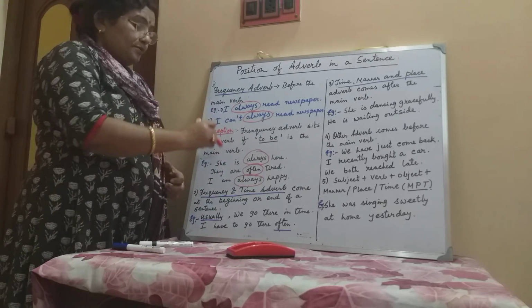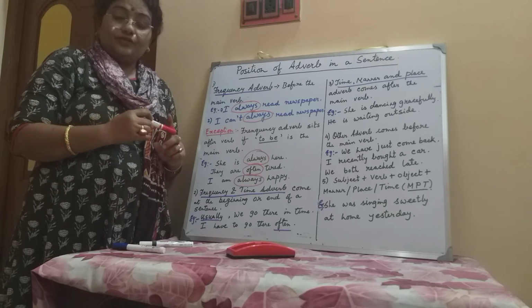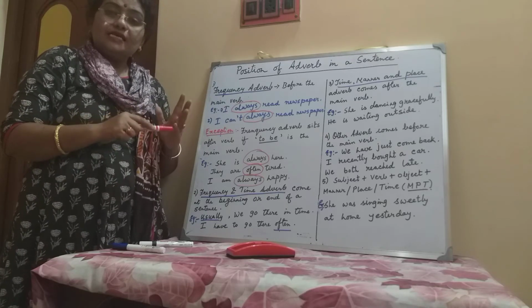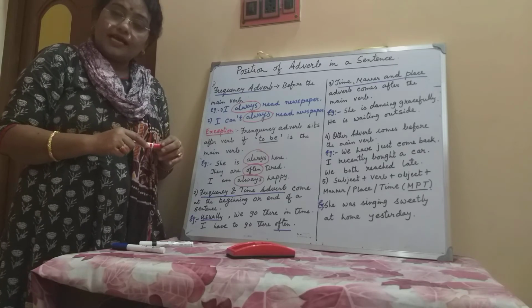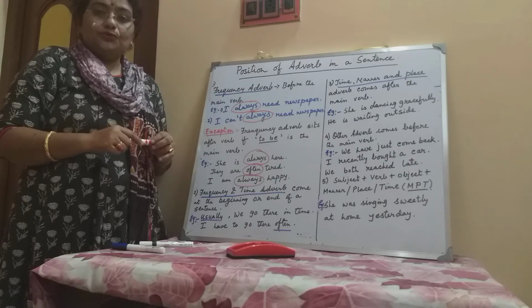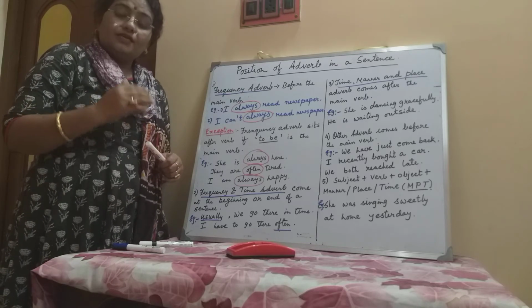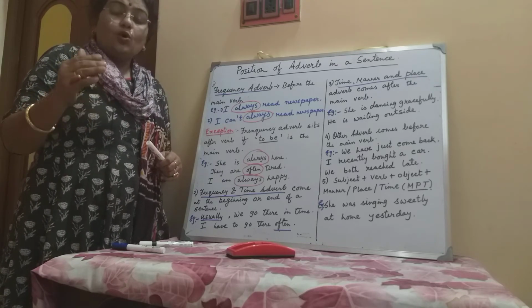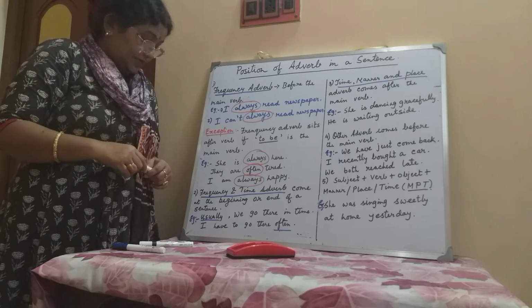So always remember, children, that if the to be verb, that means is, am, are, is the main verb in a sentence, in that case we will use frequency adverb after is, am, are or was, were. I hope it is clear.